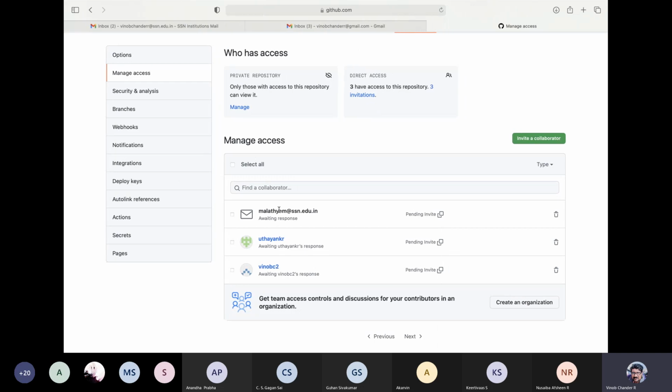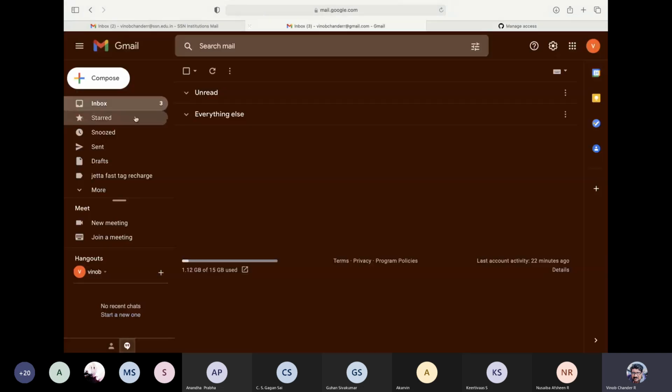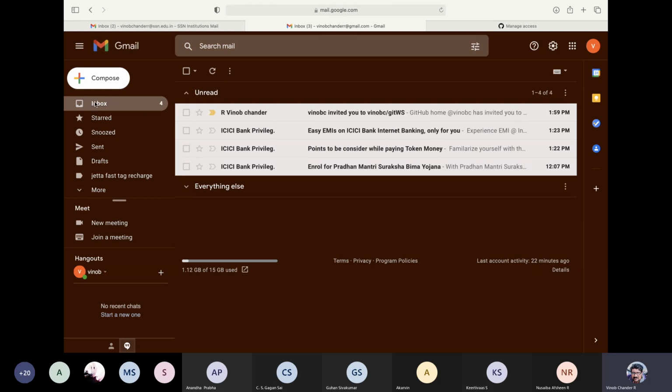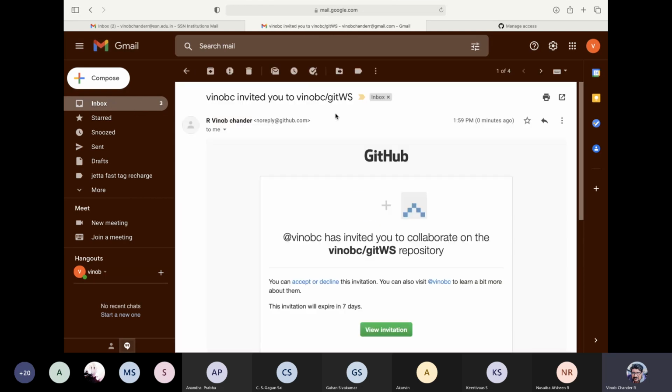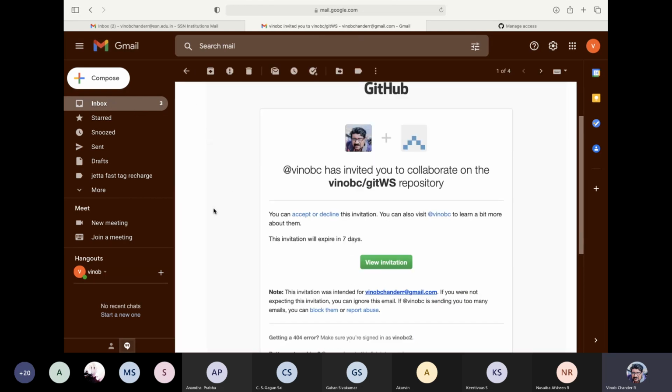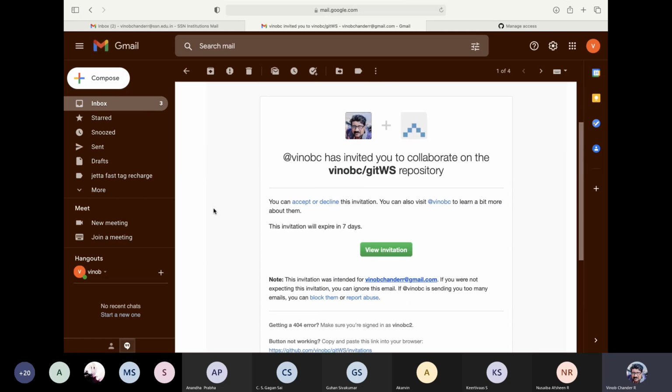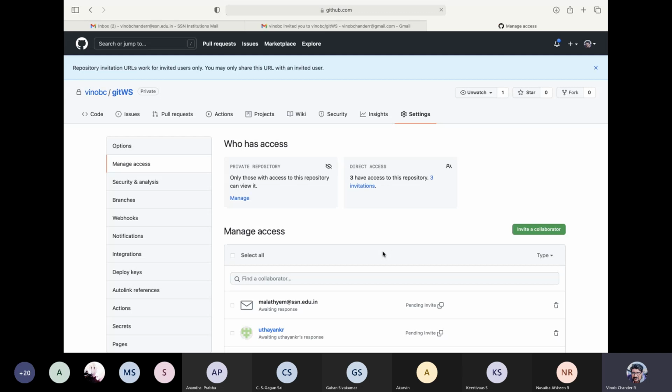So let us switch over to the mail. See here. So this is the perspective of the other developer who has been invited and receives the invitation. From here you can view the invitation and accept it. Let me close this and accept the invitation.